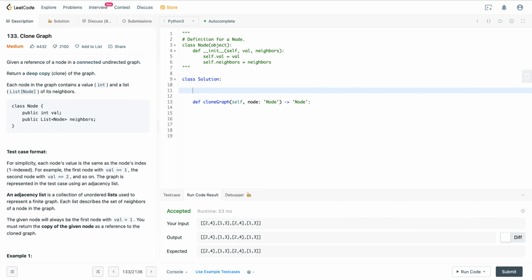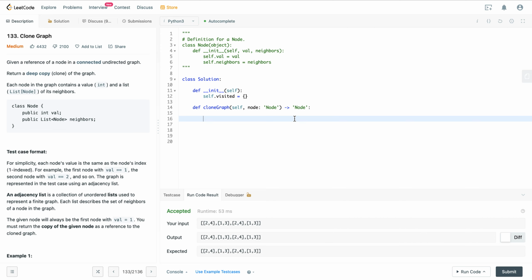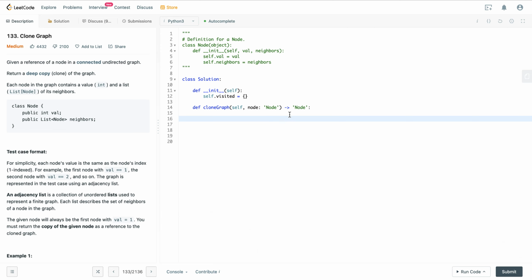Let's see, I can initialize this with the visited dictionary. So self.visited equals an empty dictionary. And then let's do some base case checking. The first thing I'll check is if it's a valid node that was passed in.